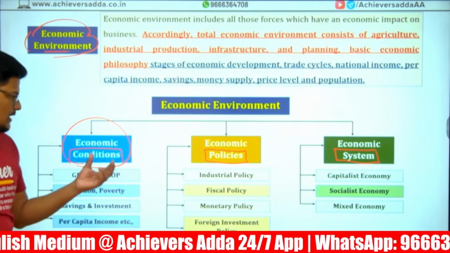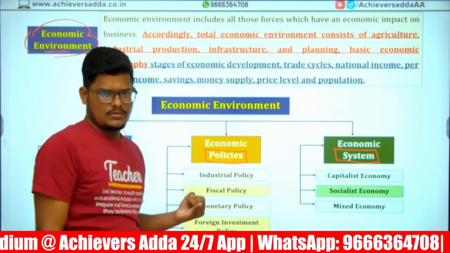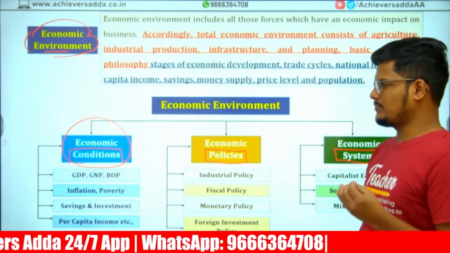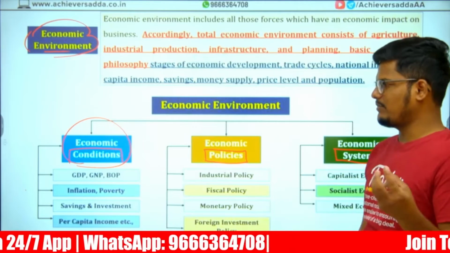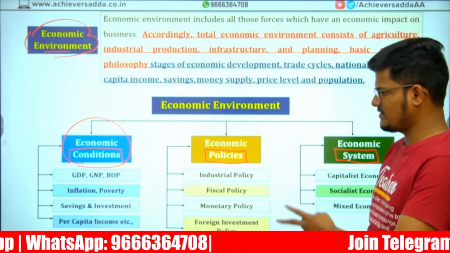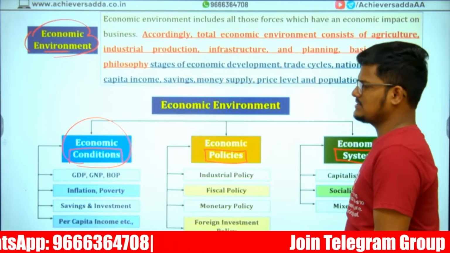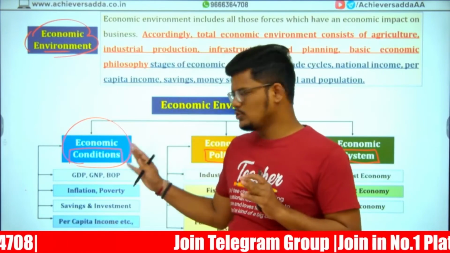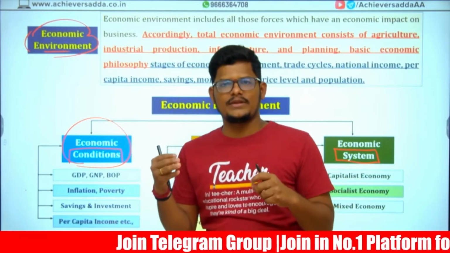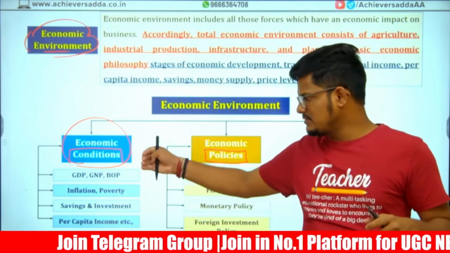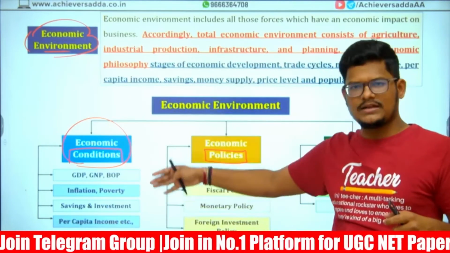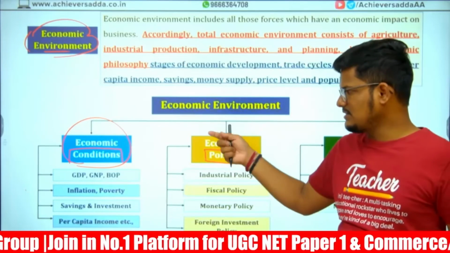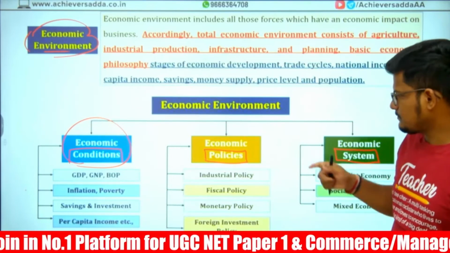Economic conditions: GDP, GNP, gross domestic product, gross national product, balance of payment, inflation, poverty, saving and investment, per capita income. These are the different conditions that exist in the economy of any country, because the performance of a country's economy will be measured by these. These are the standards by which the performance of that particular country's economy can be measured.